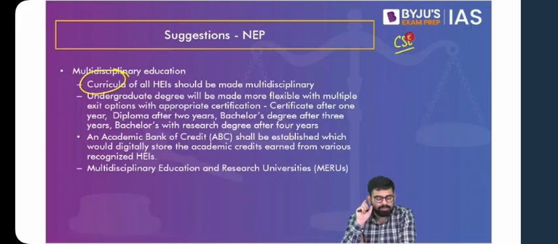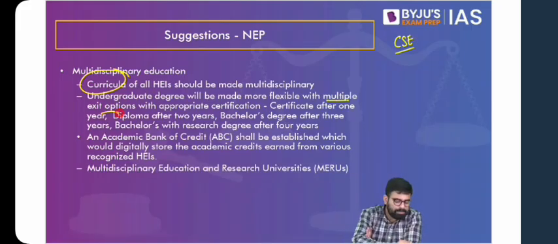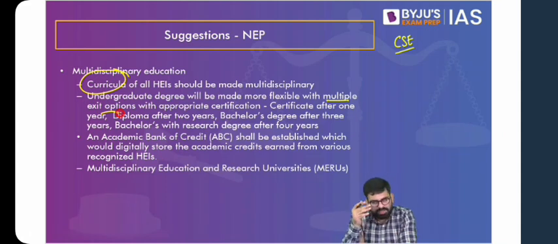So, to tackle that problem, they're giving an option of multiple exits. If you have to drop out after the first year for some reason, you get a certificate. After 2 years, you get a diploma. And similarly, at the various stages that you drop, you have various options, so that if you drop out, at least you have some qualification. Whatever skills you have learned can be put to use.